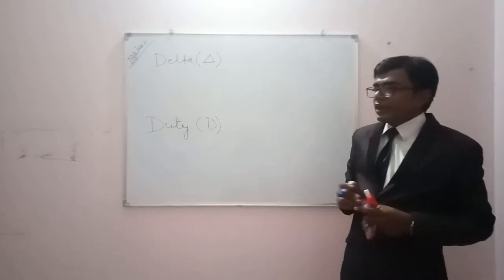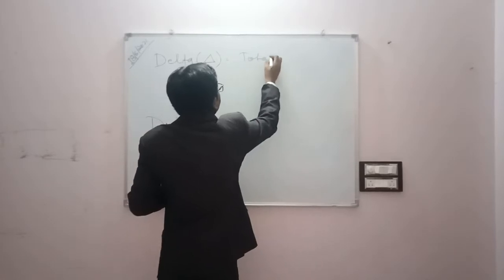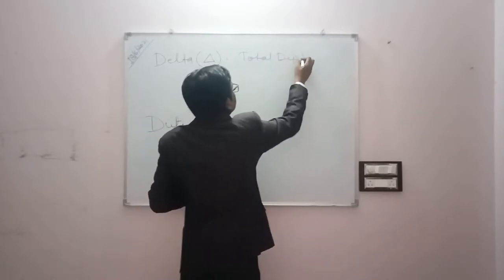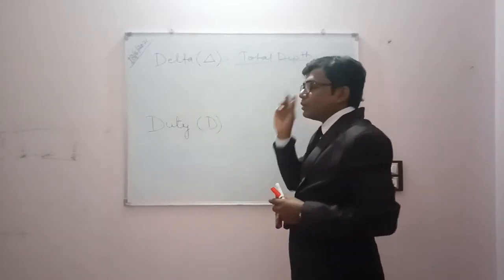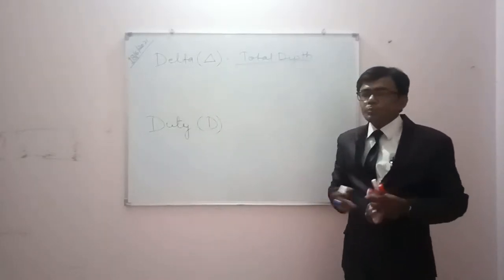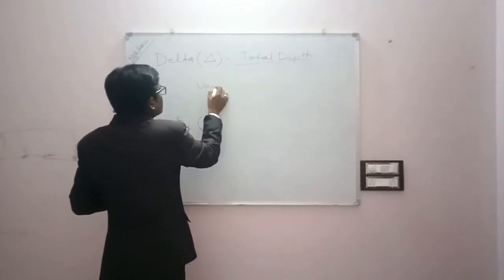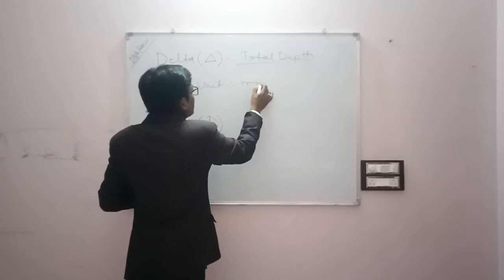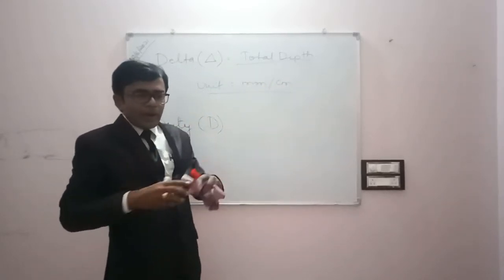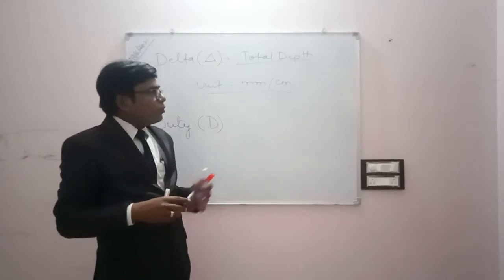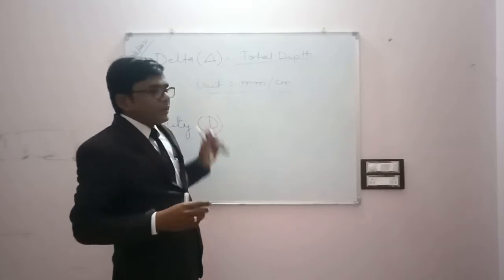This is basically the total depth we provide throughout the base period for the growth of the crops, and the unit of delta is generally millimeter or centimeter. The depth which we provide in the field for the growth of the complete crop is called delta.